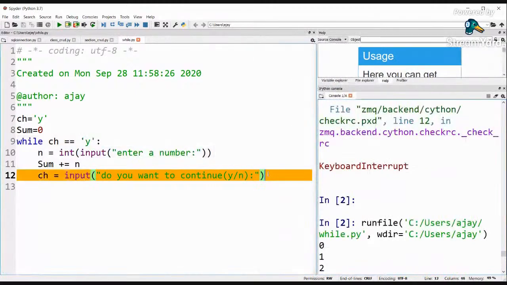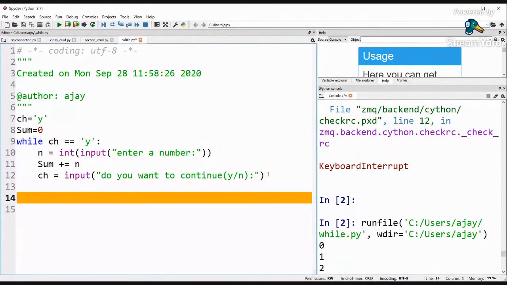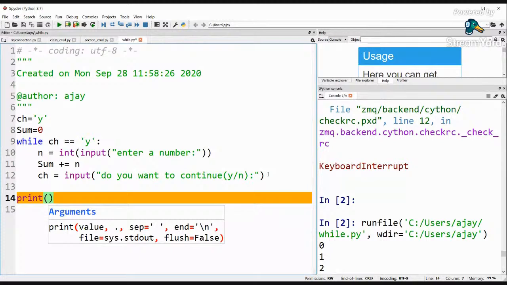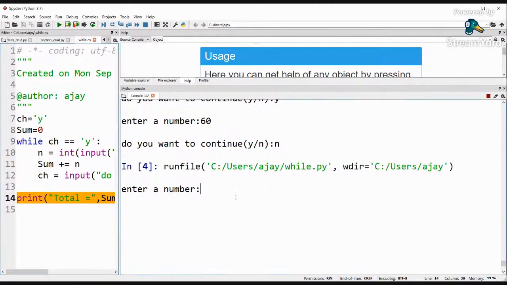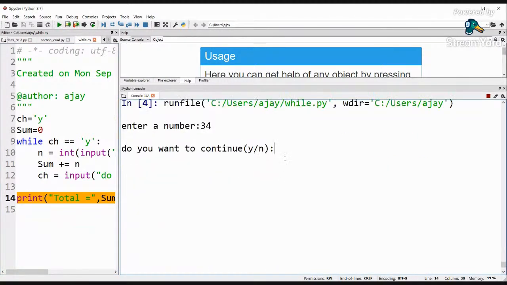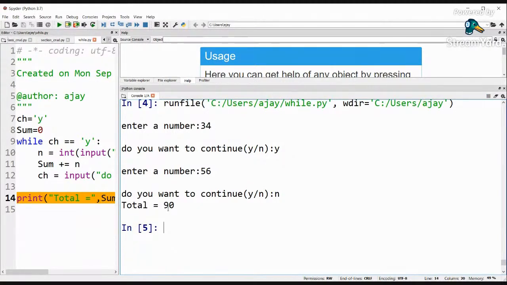So let me go ahead, come outside the while loop, and outside the while loop print total is equal to, and then the value, that is sum. Let me run this one more time. Now you can see enter a number, 45. Do you want to continue? Yes. Enter a number, that is 56. Do you want to continue? No. And now you can see the output is total is 90.